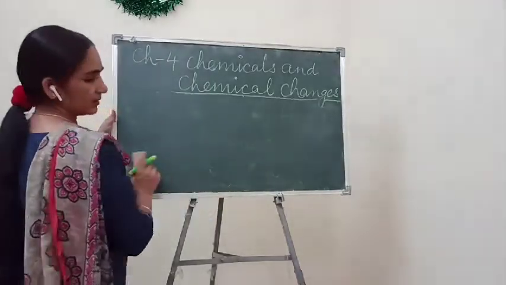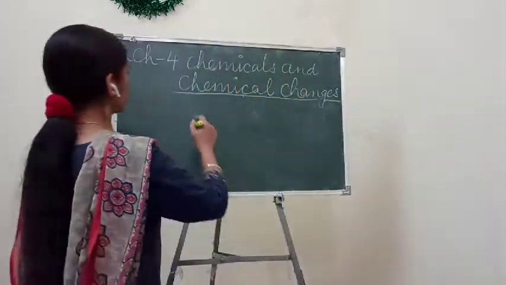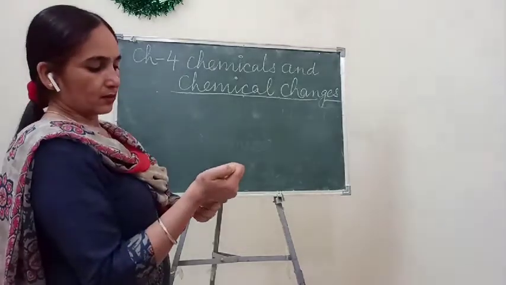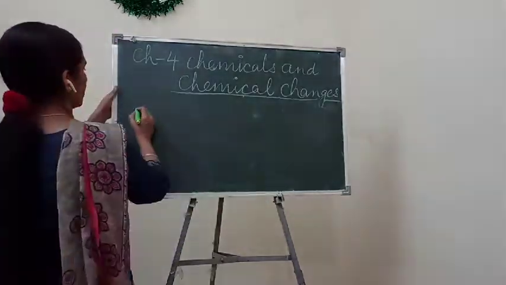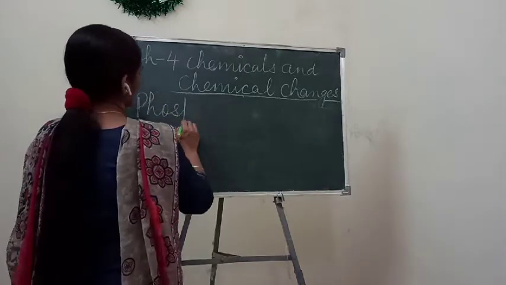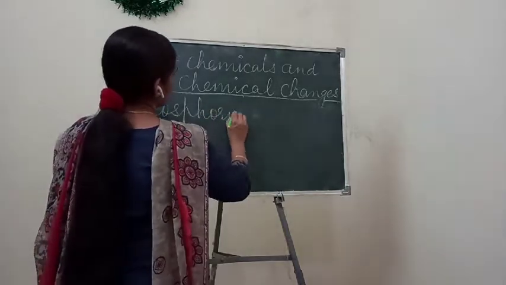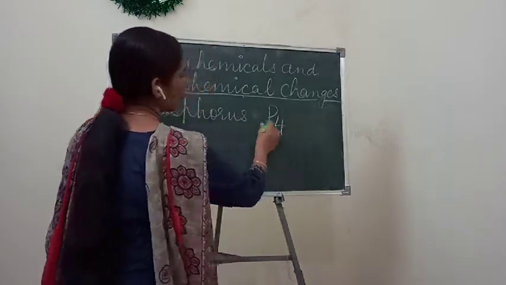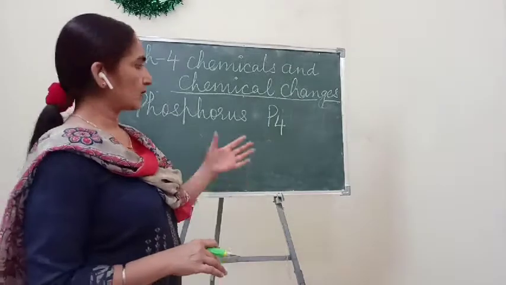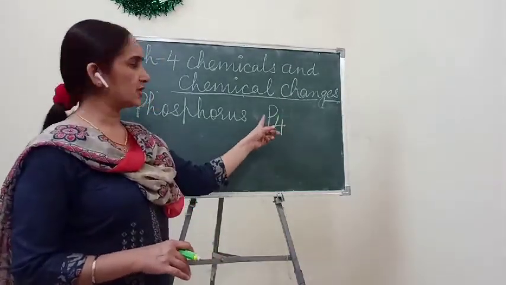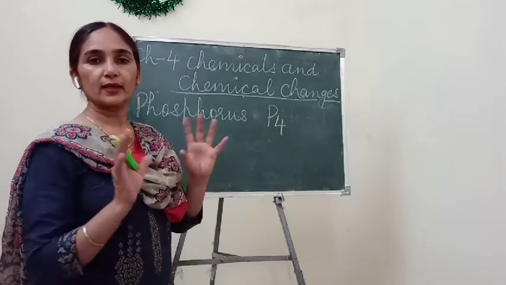In the same way, those elements or atoms which exist in 4 form, just like phosphorus. Phosphorus always exists in 4 atoms. Means in nature it always exists as P4.